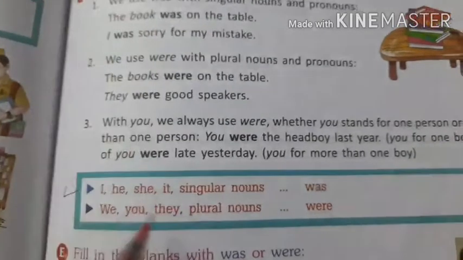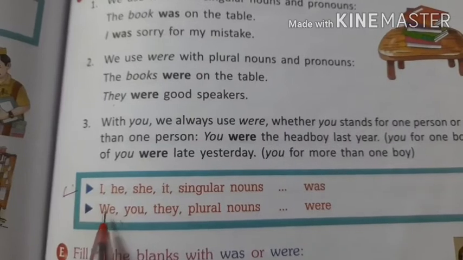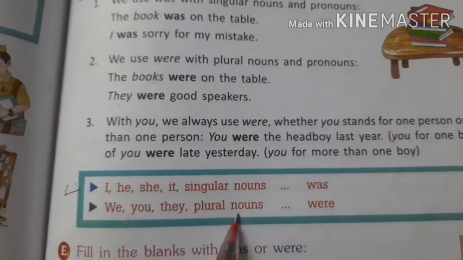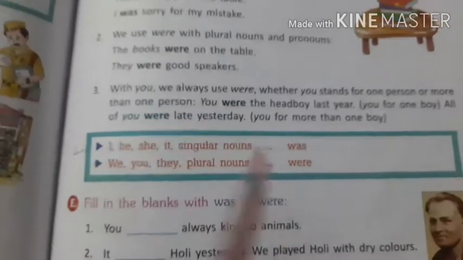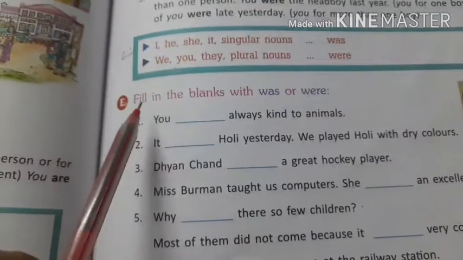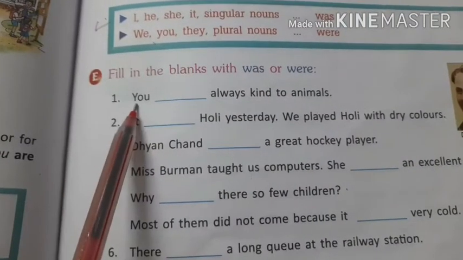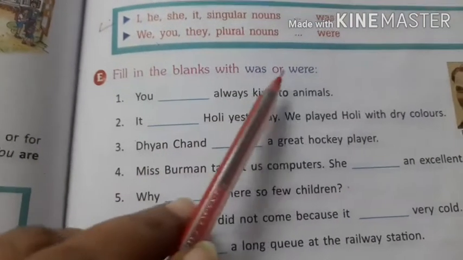So this is the gist of this. I, he, she, it and singular nouns, was. We, you, they and other plural nouns, were. So based on this, there is an exercise given similar to the C exercise. Fill in the blanks with was or were. You. So what are you going to use with you?